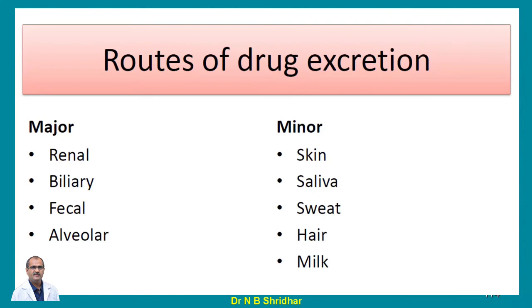Then apart from this, the liver acts as both an excretory organ as well as a metabolism organ. The fecal route is also another route through which the drug gets excreted. And many drugs, like alcohol, are going to be excreted through the alveolar route. And apart from sweat, the drug gets excreted through skin, and also saliva. Salivary excretion is also present, as well as sweat, hair and milk. So these are the organs of excretion.